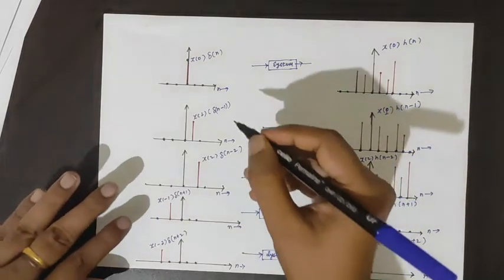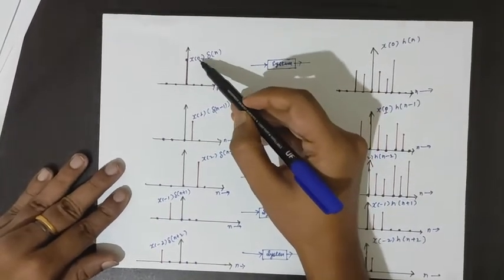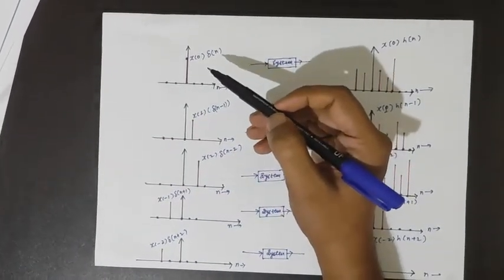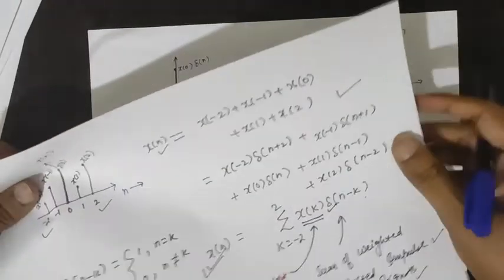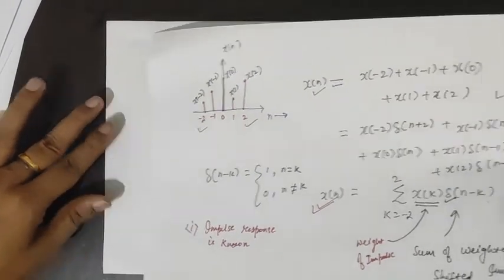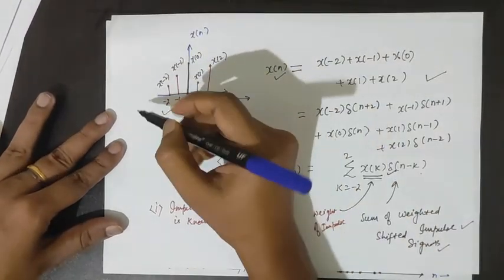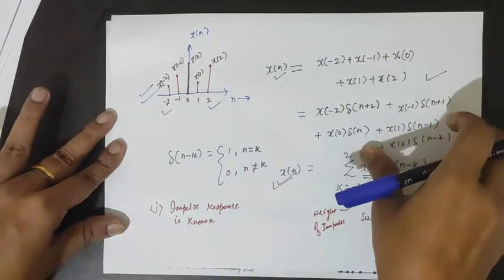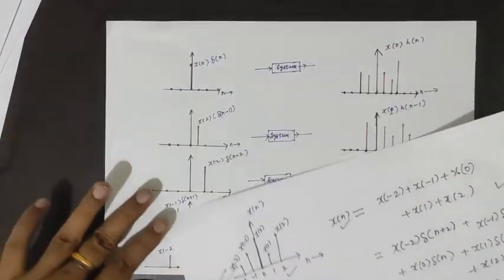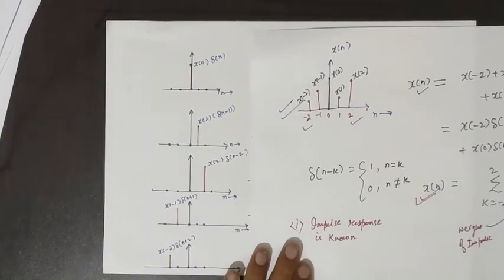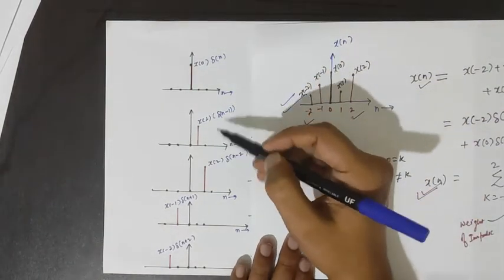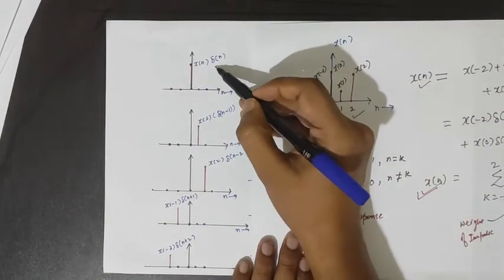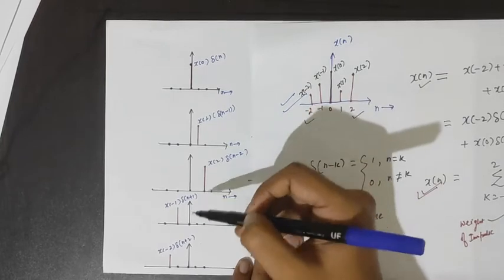Look at what we have done here. We have resolved the same input signal as individual signals.